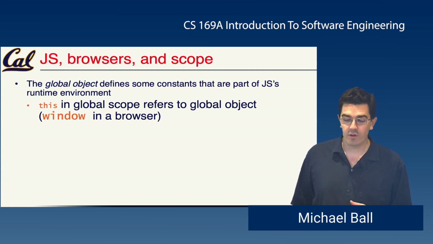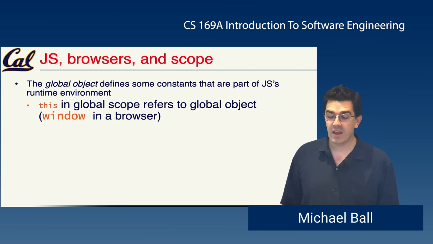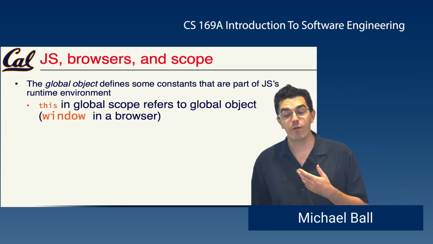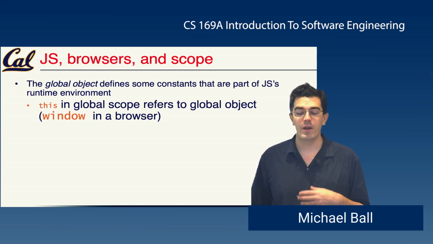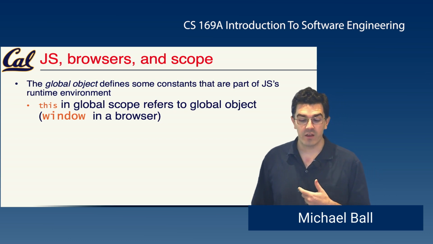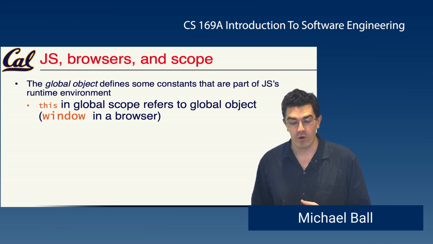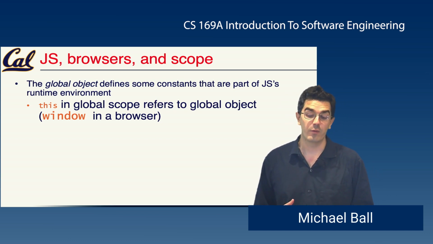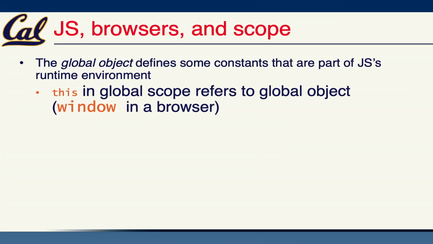In JavaScript, similar to Java, the keyword this refers to the global object. And in an object-oriented sense, it will refer to a particular instance of an object. But by default, that is the window property in a browser. So in a browser console, you can say something like this.body, and you'll get the body element of the window object.